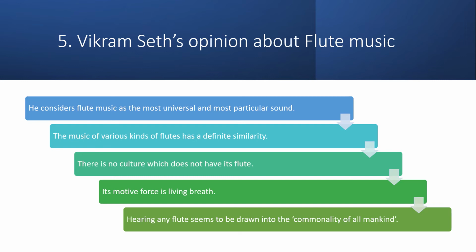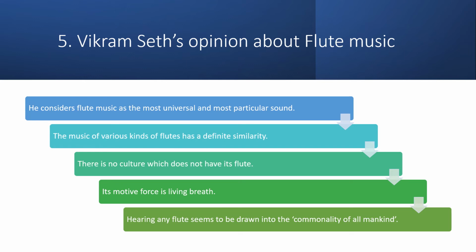So what happened was that Vikram Seth, when he was there, heard the flute music. A flute seller was there, and he was selling the flutes, and at the same time he was producing a very good sound or music.